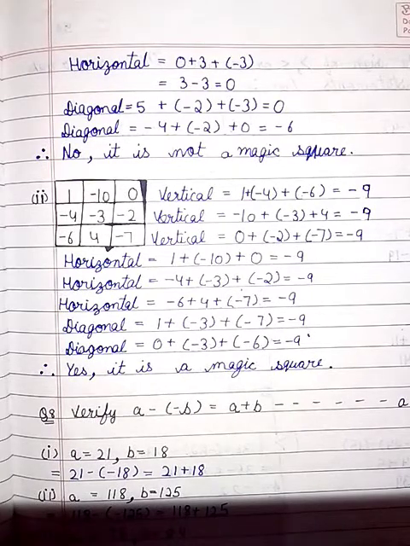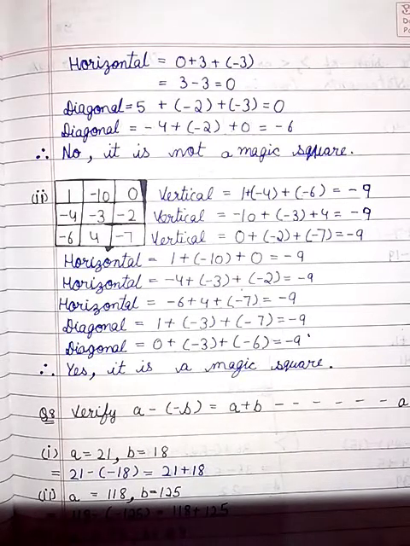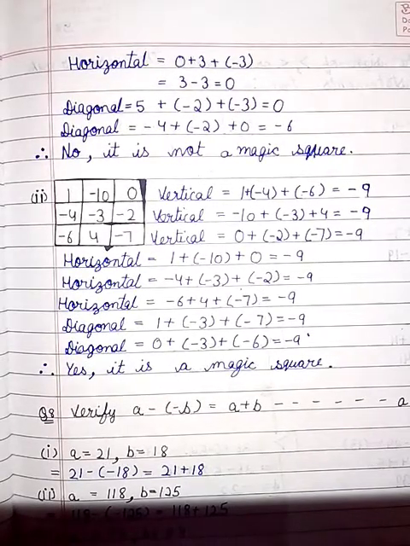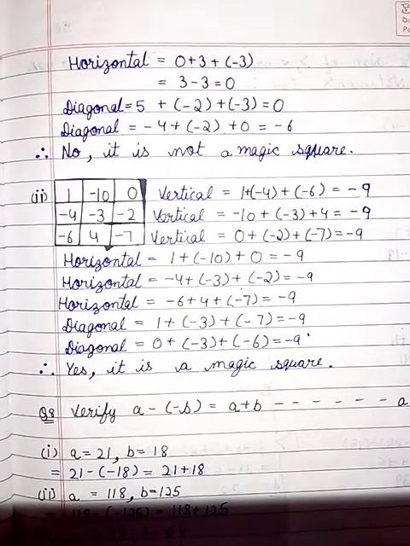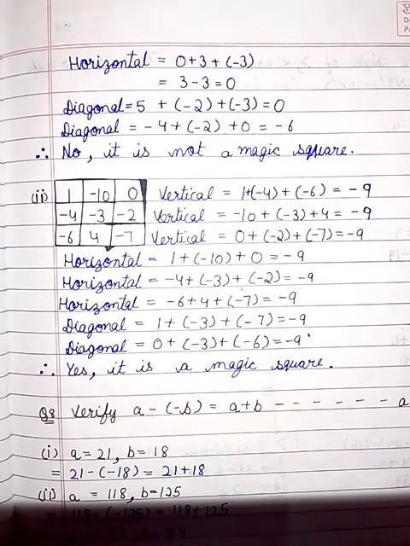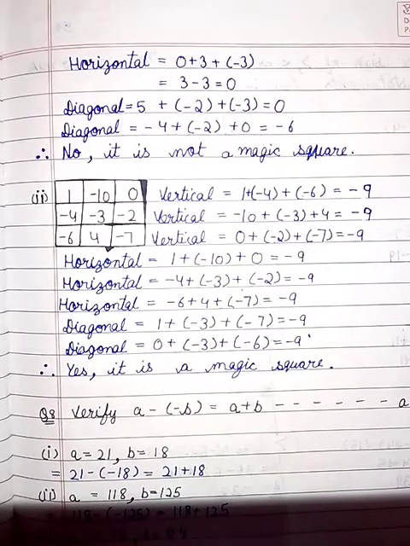Now second, this is our magic square, second one. Now vertically, 1 plus minus 4 plus minus 6, this is minus 9. Minus 10 plus minus 3 plus 4, it is also minus 9.